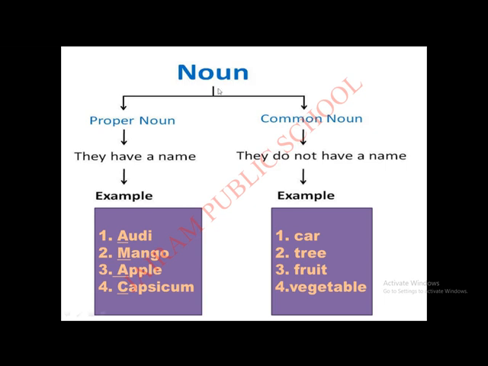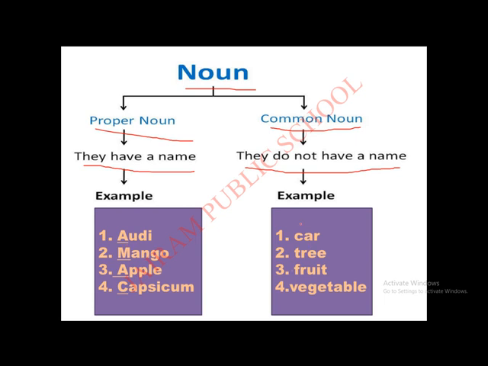See, I have clearly given you arrows to make you clear. So, the nouns are classified into two types. One is proper noun, the other one is common noun. Proper nouns, they have a name. Common nouns, they do not have any particular name. See the examples, you will understand more clearly. Proper nouns, these are all. So we are giving a name to the common nouns.